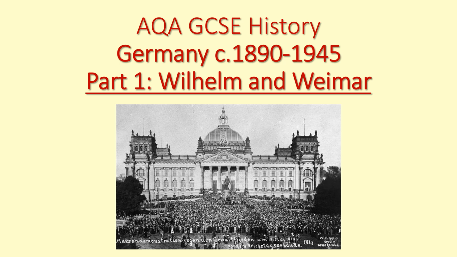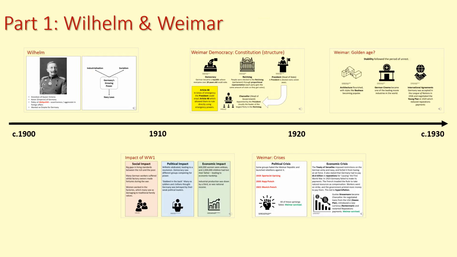This is part one of the AQA GCSE History Germany 1890 to 1945 topic, where I'm going to cover some of the key things that you should remember about Wilhelm and Weimar Germany. Part one of the course covers the period from around 1900 up until the Wall Street crash of 1929 and then the depression that follows in Germany in the 1930s.